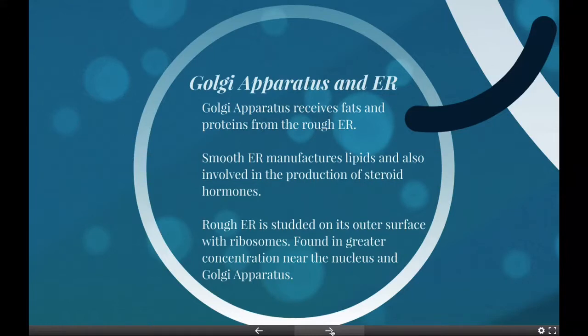Rough ER gets its name because it is studded on its outer surface with ribosomes. These are called membrane-bound ribosomes and are firmly attached to the outer cytosolic side of the ER. Rough ER is found throughout the cell, but the density is higher near the nucleus and the Golgi apparatus.